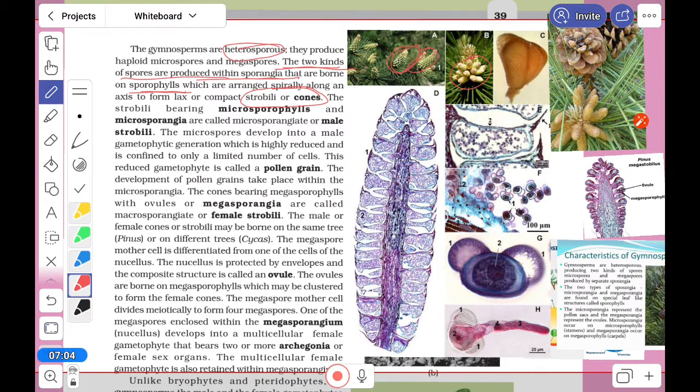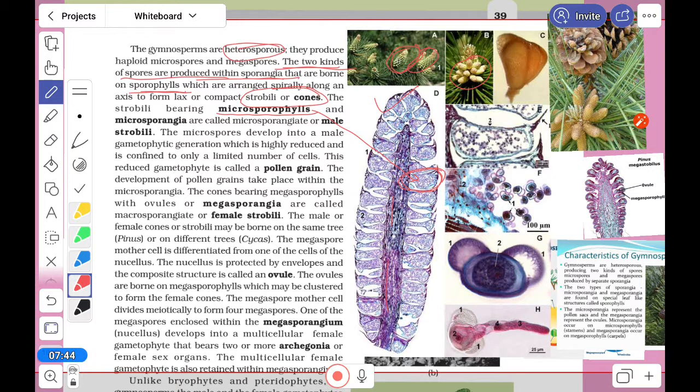Okay. Now, if we make the cross section of this male cone, we get this type of structure here. Now, what is microsporophyll then? Look at here. In this cone, when we make the cross section, this is called microsporophyll. About 60 to 130 of these microsporophylls are present in the male cone.